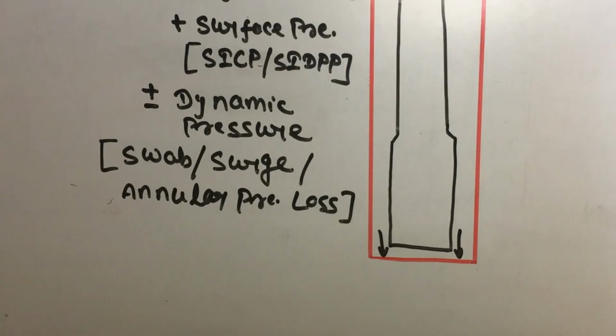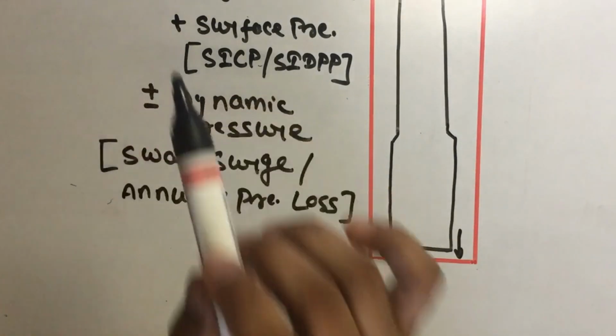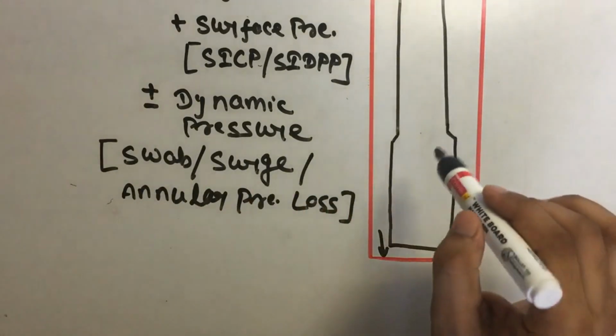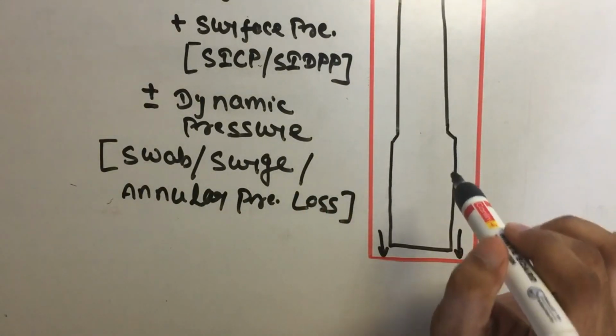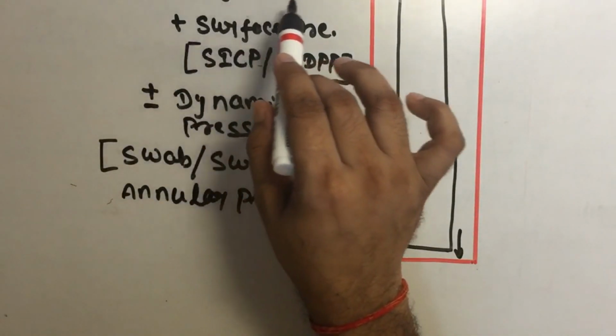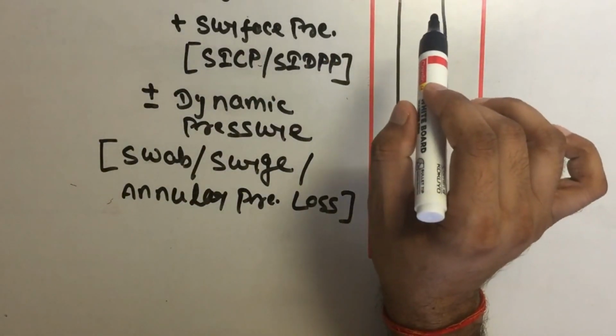So let's begin. The first condition is when the well is static. When the well is static, only one pressure acts, because there is no movement of the string or the fluid in the well. At that time the BHP will be equal to the hydrostatic pressure.